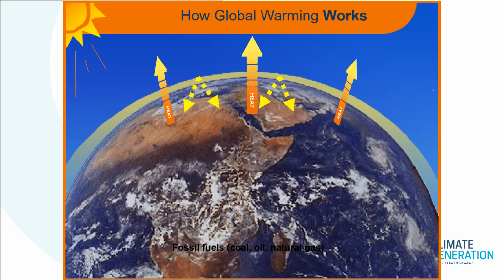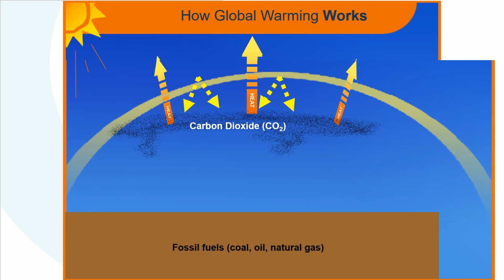So how is global warming working? What is happening is that the carbon dioxide in the air is increasing because of fossil fuels, that is coal, oil and natural gas, that are being burned, and because of their burning, carbon dioxide is put out in the air.